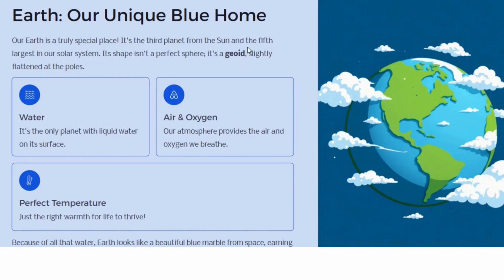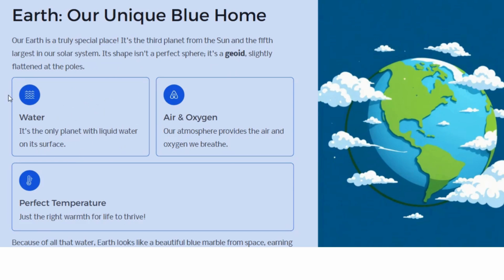Okay, so what makes Earth unique? First is its geode shape. Those who don't know, geode shape is not a circular shape, but it's flattened at the poles. So you can say there is a bulge at the equator, at the middle, and it is flattened at the poles. It's a shape which is called geode or geoid.